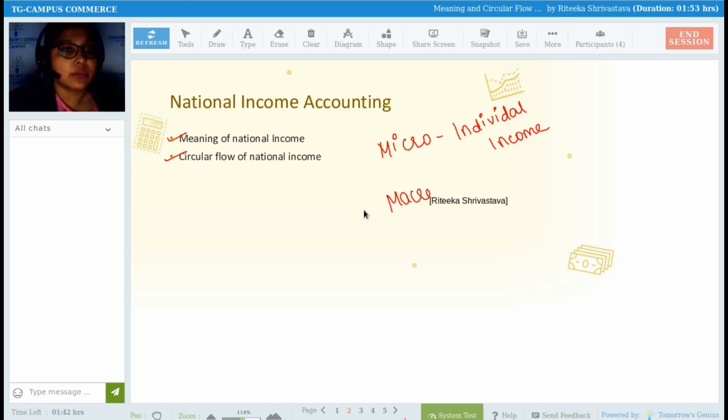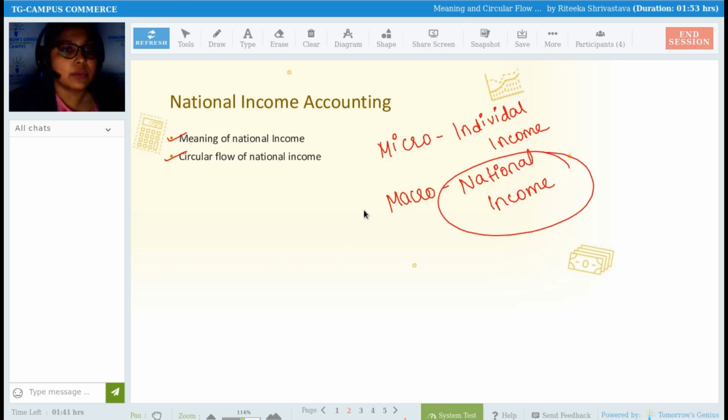But when we study macroeconomics, it has to do with the whole economy, the nation's economy. So under macroeconomics, we study national income. This is what the entire chapter's focus is on: the nation's income, the entire country's income. There are different ways, theoretical as well as practical, and you are going to see each and everything under this chapter.